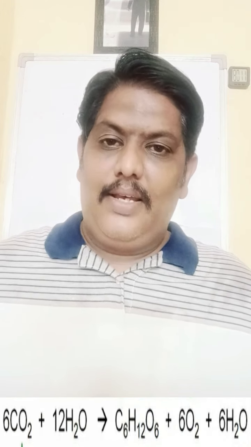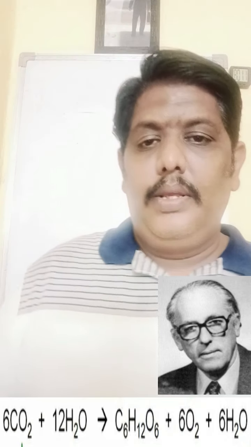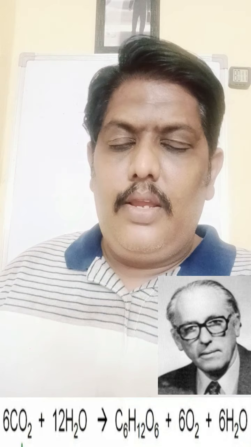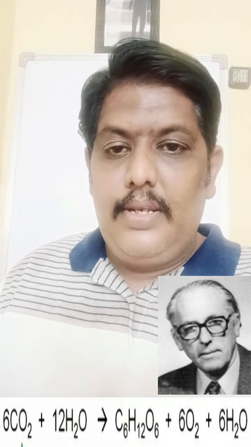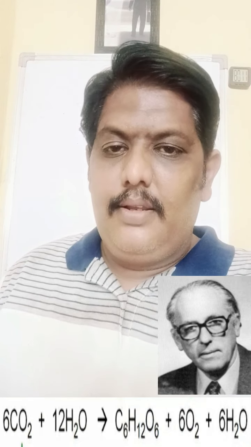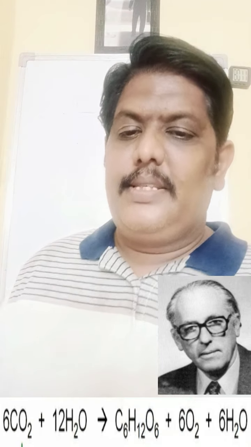Now this equation was given by a scientist whose name is Van Niel. His name is Van Niel. In the year 1931, and the same equation is being followed even till today. So the equation says that carbon dioxide and water, when they react together with the help of the sunlight and chlorophyll, give out the food material and oxygen and water.